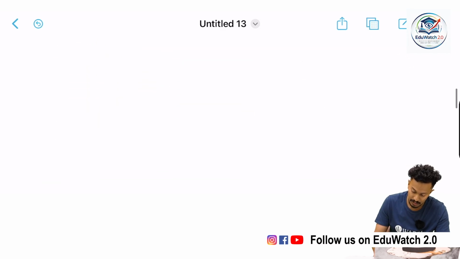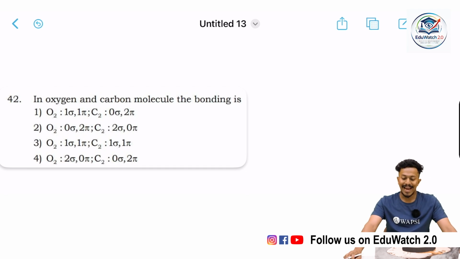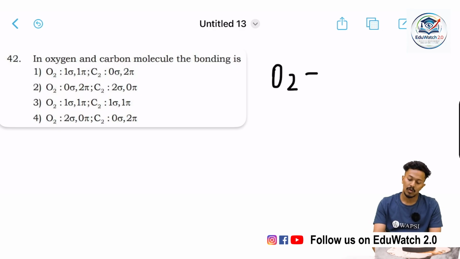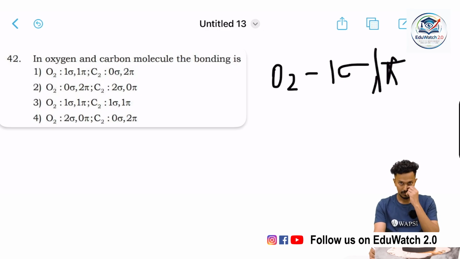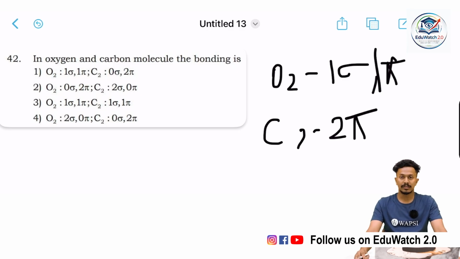Moving on, we have our next question, the 42nd question: the bonding in oxygen and carbon molecules. The oxygen molecule contains 1 sigma bond and 1 pi bond. But in the case of the C2 molecule, it contains 2 pi bonds instead of a sigma bond. So the correct option would be option 1.